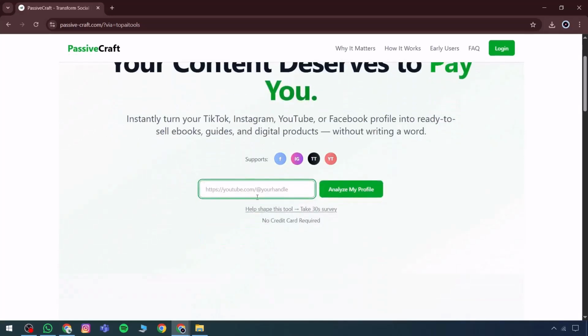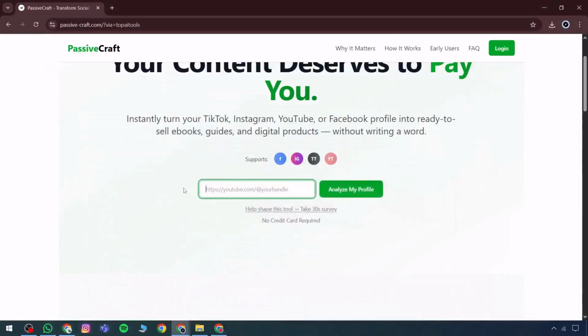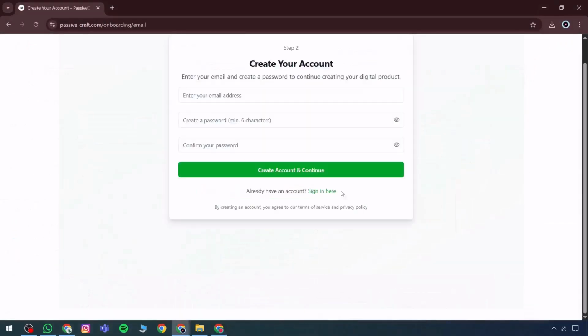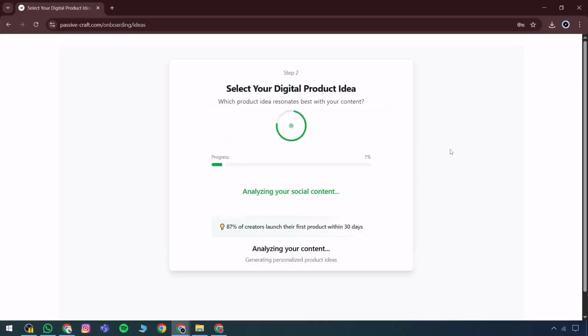For example, if I include the YouTube channel you're currently watching, Gen AI School, here's how it works. First, access the channel. Once there, the next step is to copy the link. After copying it, head over to the tool. The first thing it will do is begin analyzing the account. At this stage, an email address and password need to be entered.